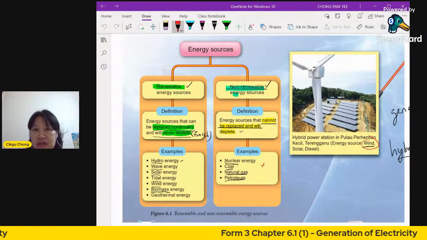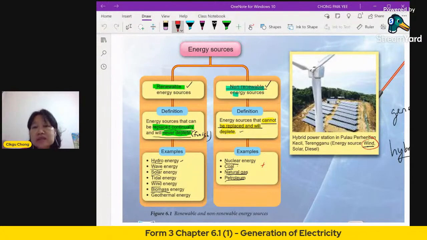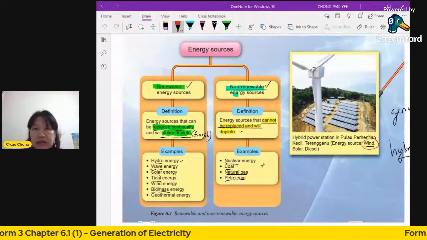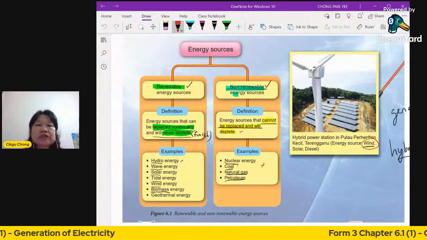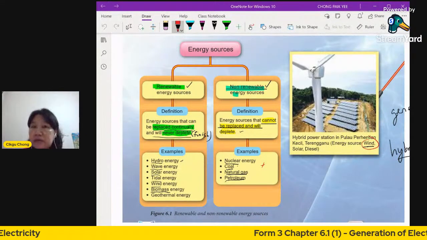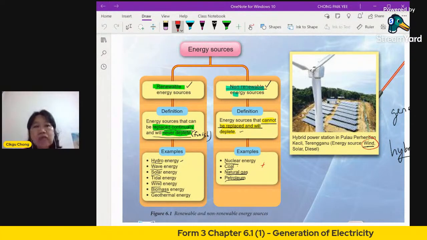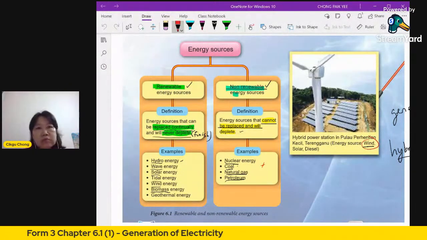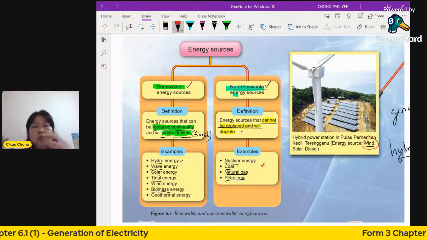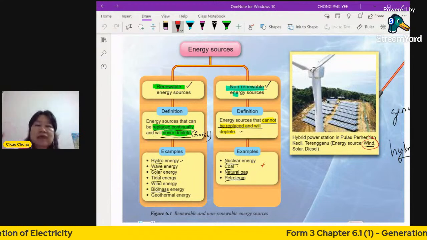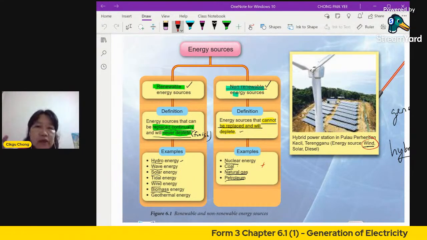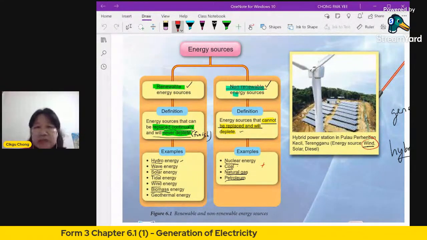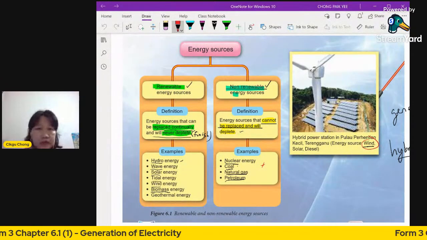Then you have wind energy. Wind is moving air. So when you have a place where it's high air pressure, and we have another place of low air pressure, the air will move from high pressure to low pressure. And when it moves there, you have the wind. So wind happens because you have two places where you have different pressure of air. Biomass, I'll explain later because I'll show you another diagram.